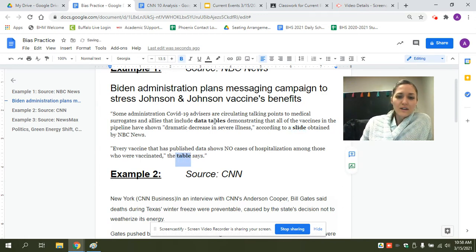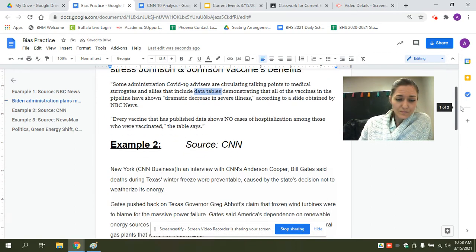All right, so they're talking about these data tables, these slides, but they don't say where these slides or data tables come from, what they're about, or even who created them. They just say, hey, look, we have some information. Here's what it says. So they're not telling us what those things are saying. So that's an unsubstantiated claim.